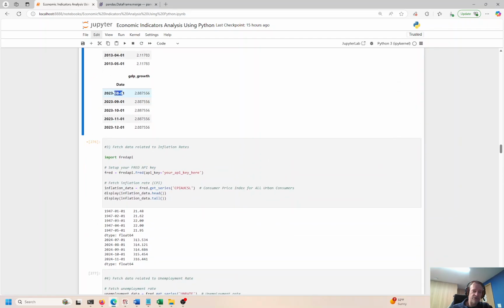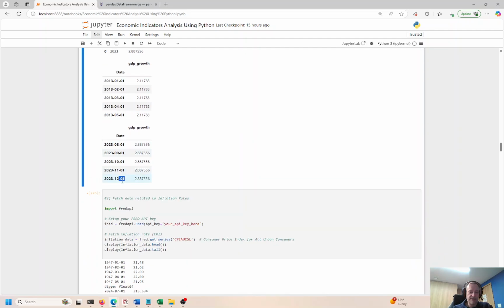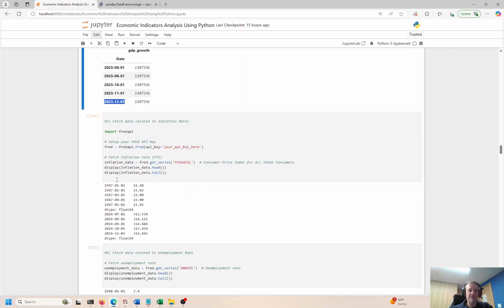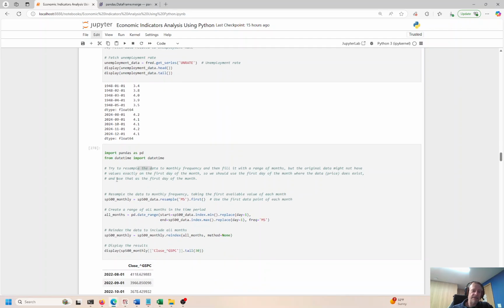This is month beginning. All these dates have to match up, and we need this to sync up all of these different indices. If you imagine Microsoft Excel, if you start your data on row 1 and go to 2, 3, 4, 5, and the headers are all in row 1, everything has to sync up at a certain index. Row 1 would be the index if you're using headers in Excel; this is just an example. In this case, the index is going to be the dates in this data frame, and we just have what we have. We don't have any more recent data than December 1st, 2023. So everything has to end at that date, and then go back in time 10 years. It's not ideal, but it is what it is, and it doesn't affect the analysis. I don't really care about that.